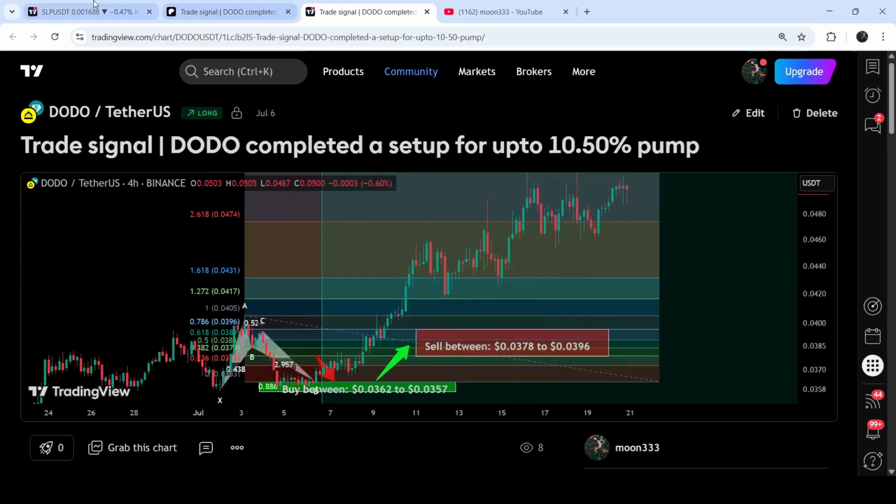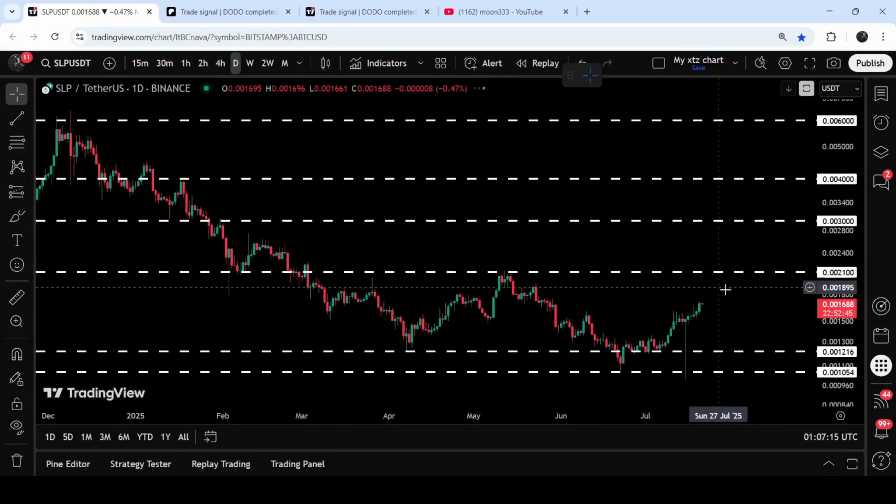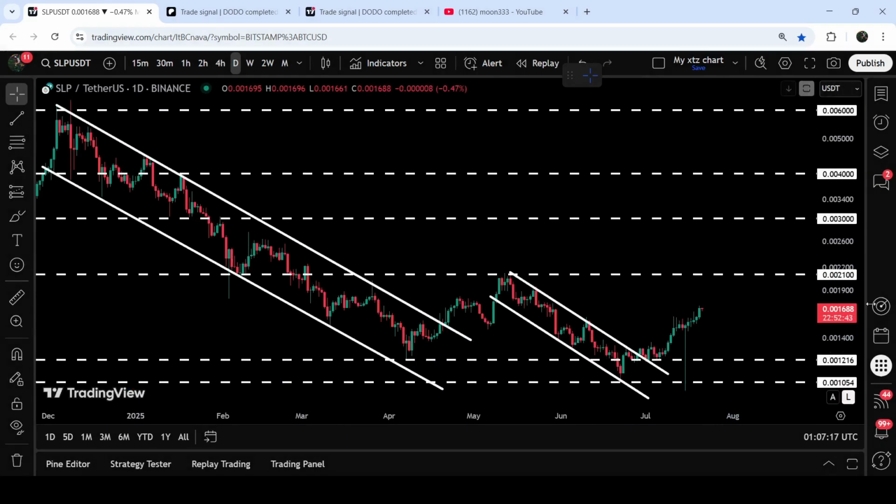Now let's move to the live chart of SLP. And first of all, let me show you the daily time frame. And here you can see that recently it was moving inside another smaller down channel that was smaller than the previous channel. And after the breakout, the price has pumped very well. Here we had a big dip, but the price could not break down this long-term support zone that starts from $0.0012 and goes to $0.00105. That is a very, very long-term support zone.